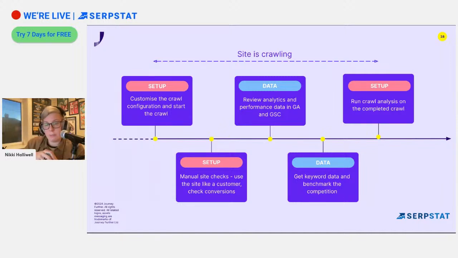While it's running, and looking at the site itself, I'm conducting manual checks. I'm clicking through the site myself and flagging anything that I spot. I'm thinking like a customer. I'm thinking like a user would of this business, thinking of a problem that I might have, and if this website actually answers it in a way that I might expect, so that I'm able to find the information that I'm looking for. I'm also trying to convert. Can I actually get through to that all-important step, or is there something in the way that stops me, or that distracts me in a way?